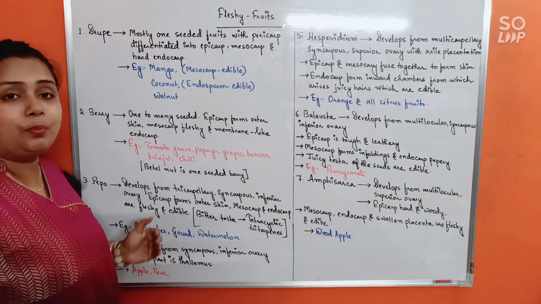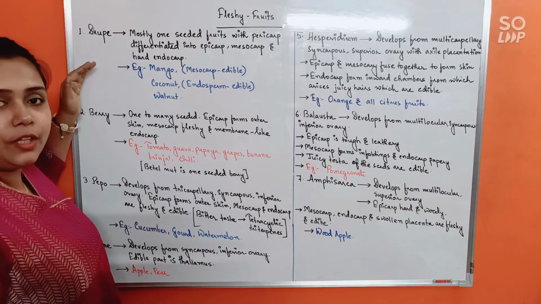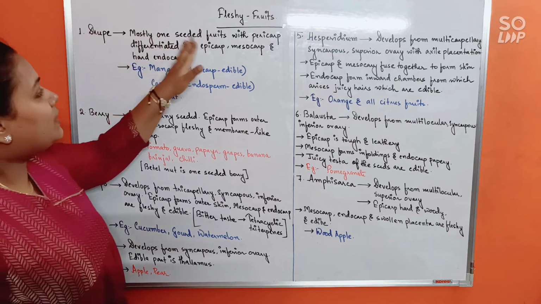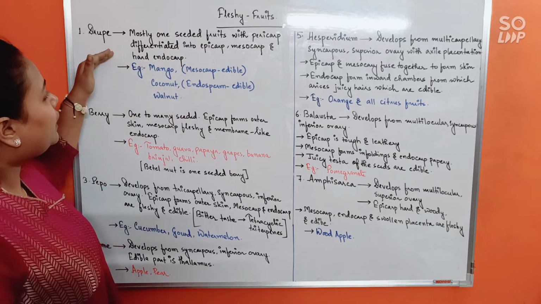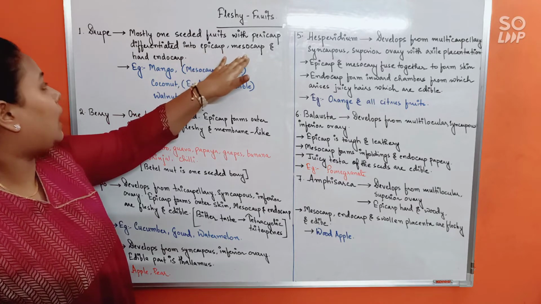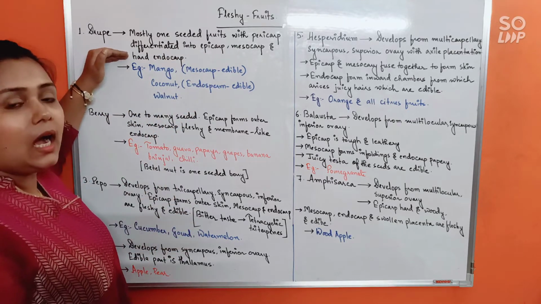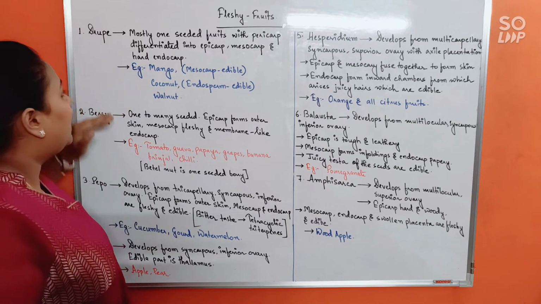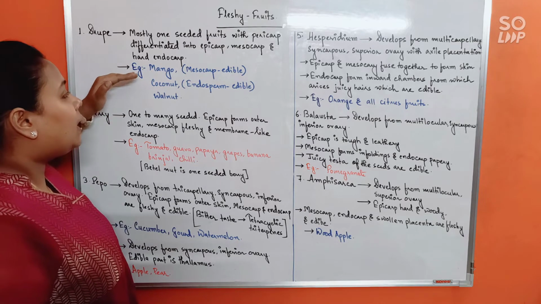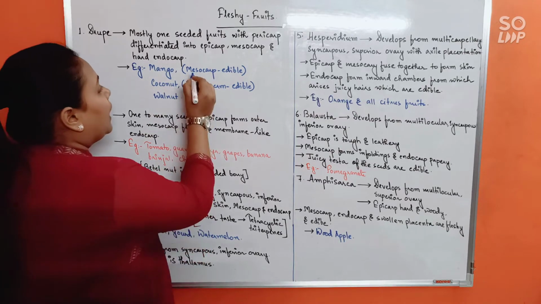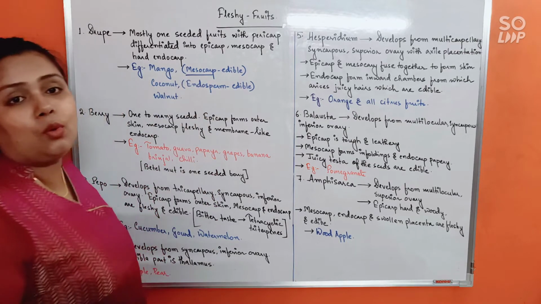Let us start with drupe. The most important for the exam is drupe. So, see, mostly it is one-seeded fruit with pericarp differentiated into epicarp, mesocarp, and the endocarp specially is going to be hard. Okay, hard and stony endocarp. Examples are mango. In the mango, the edible part is mesocarp. See, edible part would be mesocarp.